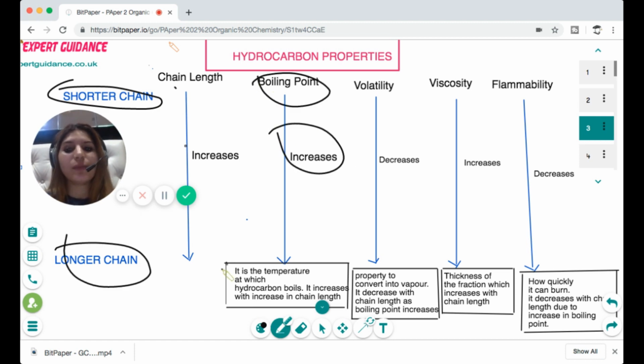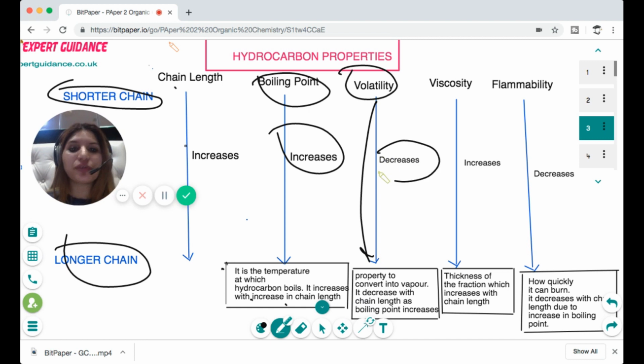What is the boiling point? It is the temperature at which a hydrocarbon boils. It increases with an increase in chain length. Why? Because the greater the chain length, the greater the surface area between the molecules, and the higher the boiling point. Next is volatility. Volatility is how quickly a substance can convert into a vapor. Naturally, the lower the boiling point, the more volatile the substance. So with an increase in chain length, the volatility decreases.